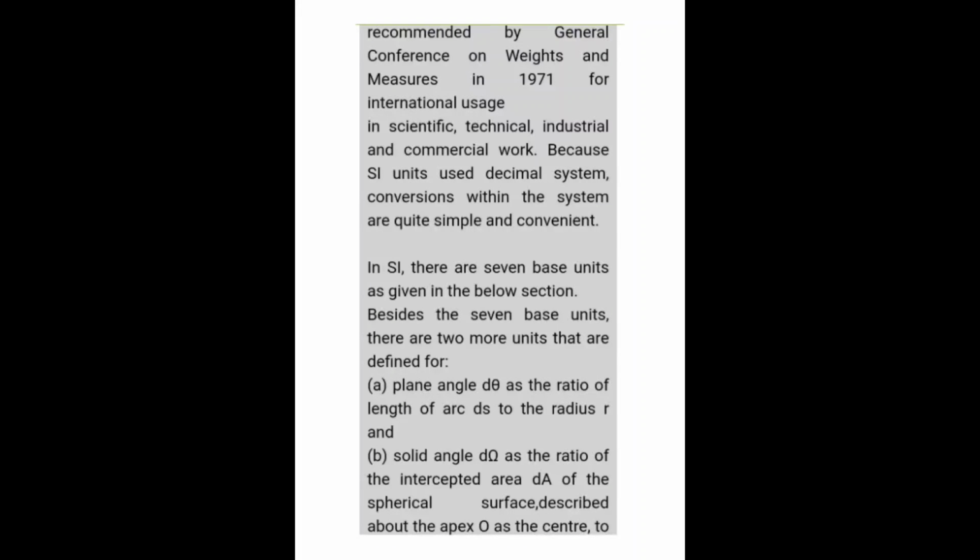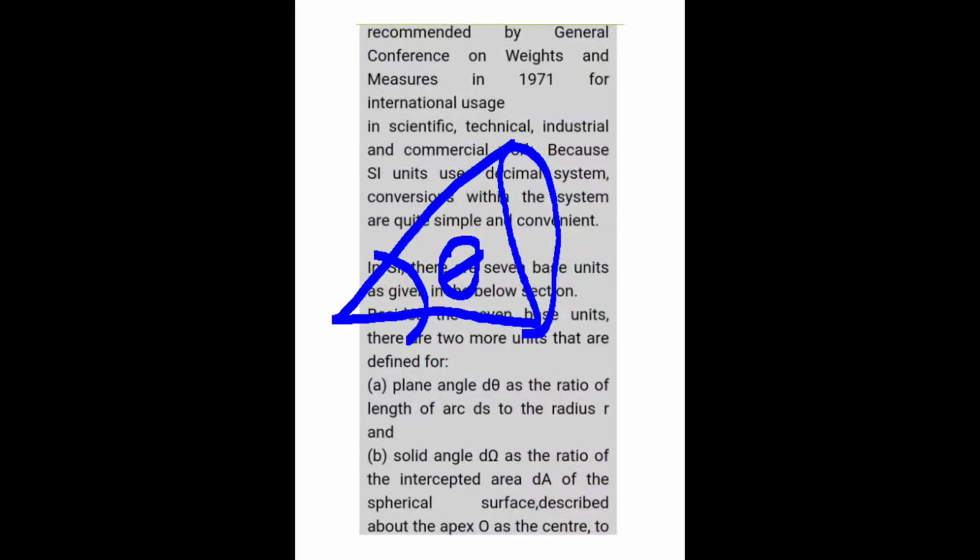Next, the solid angle is the ratio of the intercepted area dA of the spherical surface, described about the apex O as the center. What does this mean? This angle is called the solid angle. The area of cross section is dA here, and from the apex we calculate this angle. So this angle is the solid angle.